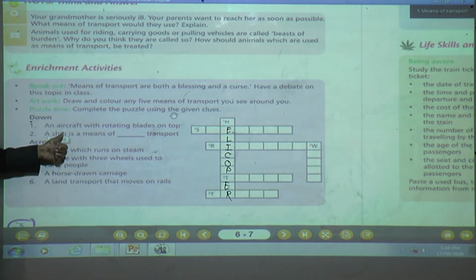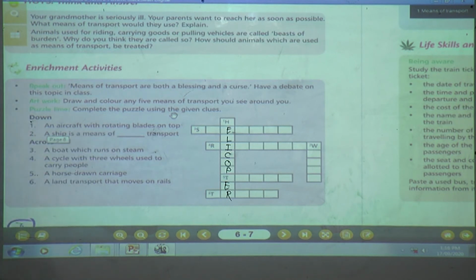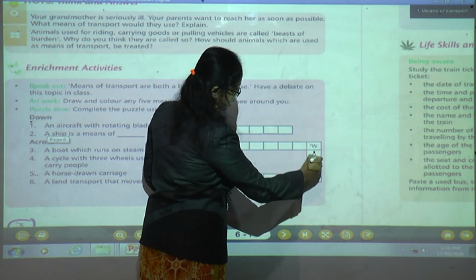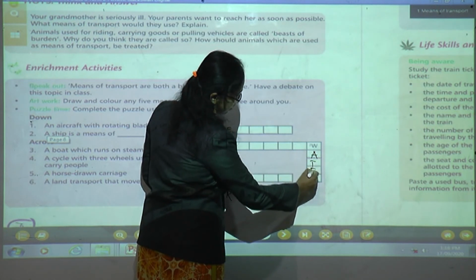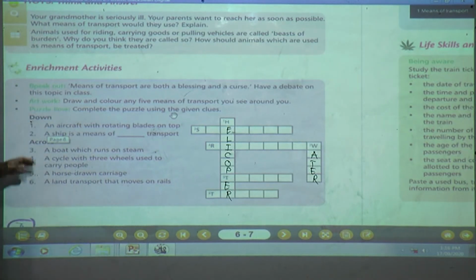A ship is a means of dash transport. How is the ship the means of dash transport? Which transport is a ship? Water transport. What will be the answer? Water. Understood? Yes, children. Ship is the means of water transport. Next is what we are going to solve about across.